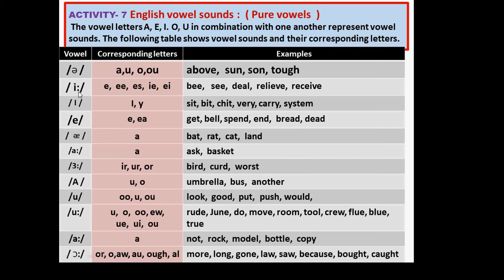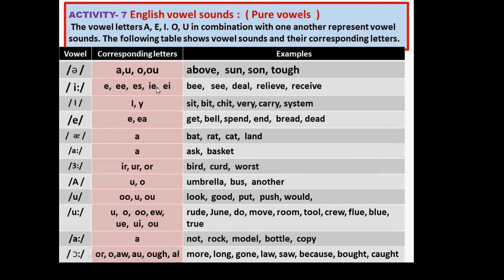Now second E, when these two dots are given, this is the long E, and next is short E. Short E takes the time, long E takes double time than the short. Now let us see E. See, these are corresponding letters: E, double E, ES, IE or EI.